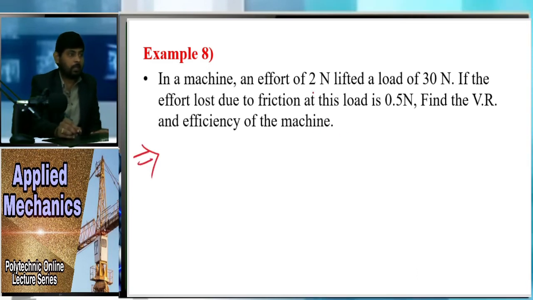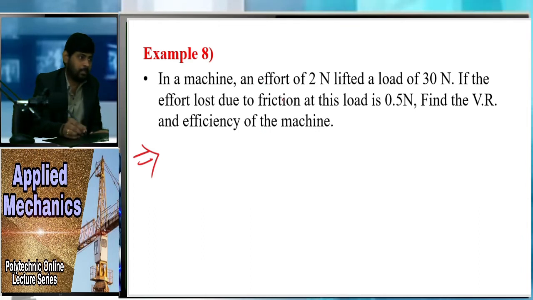In a machine, an effort of 2 Newton lifted a load of 30 Newton. Okay. Full stop. If the effort loss due to friction at this load is 0.5 Newton, find the velocity ratio and efficiency of the machine. So read the problem carefully.